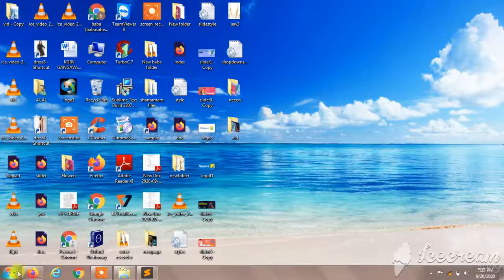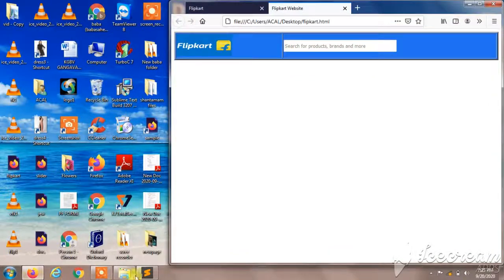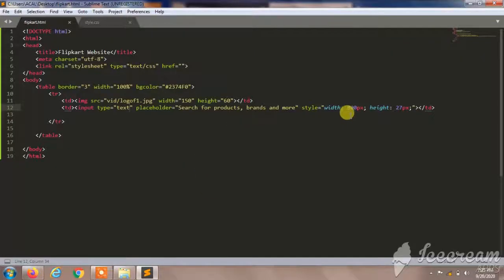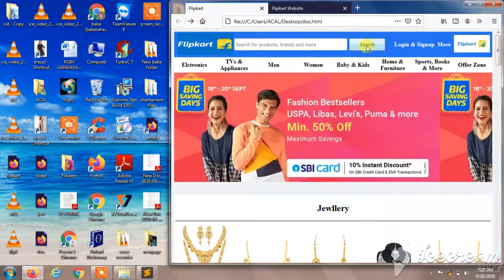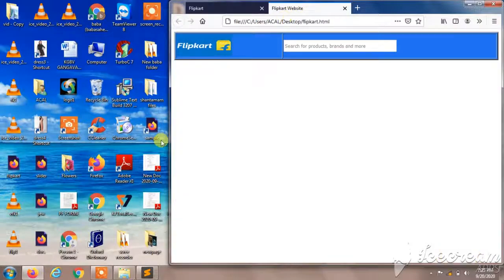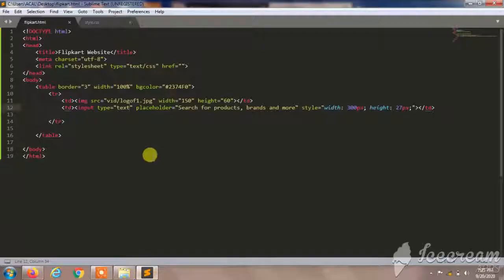So now we are going to give the submit button over here. For that I'm going to give another input. This search bar we are creating now. So after this, before the tr, we are going to create one more input.